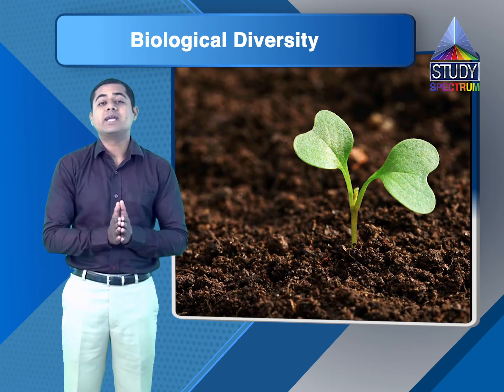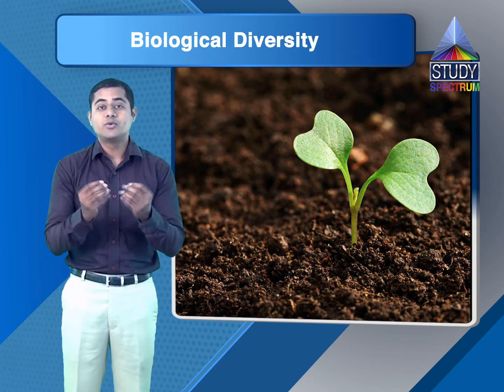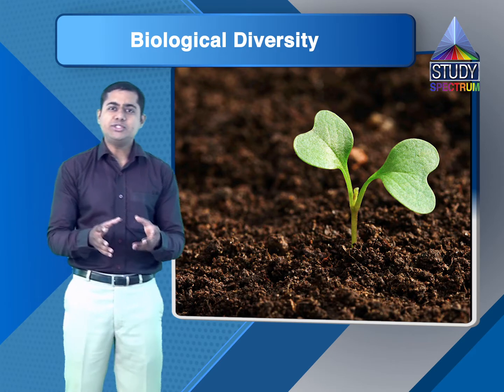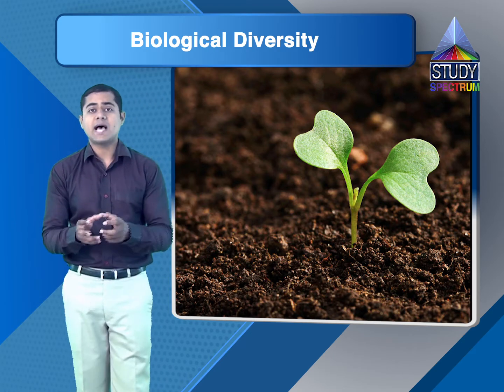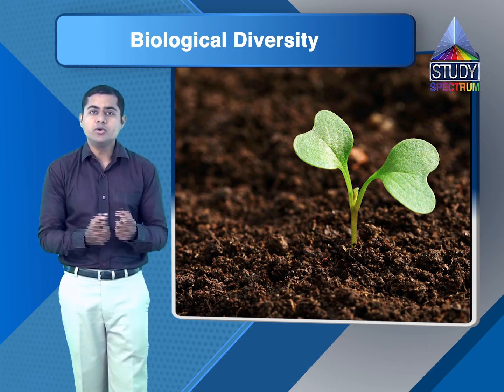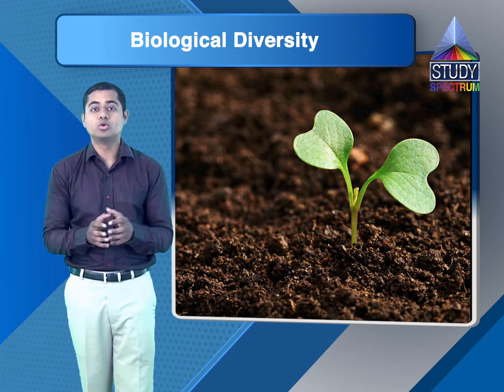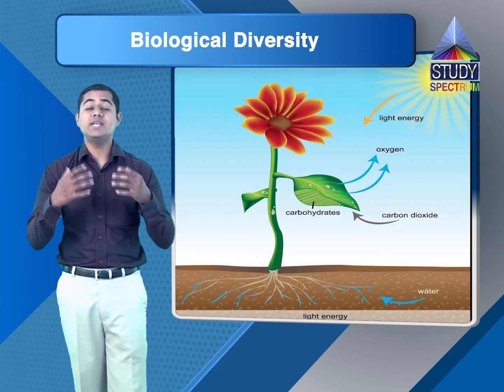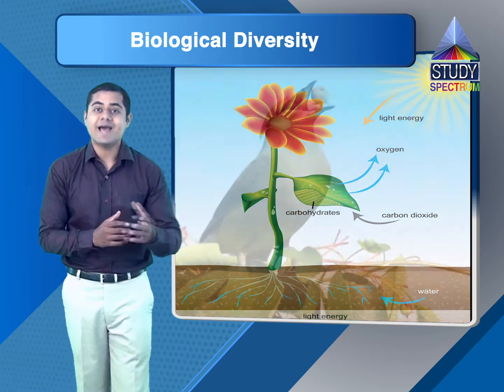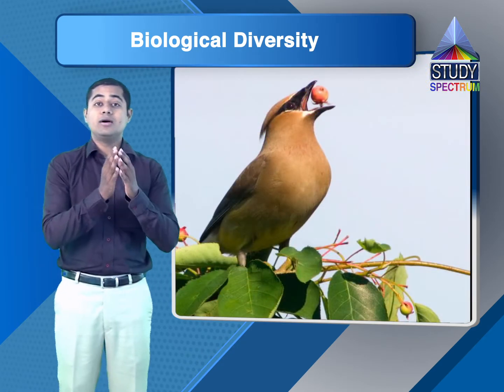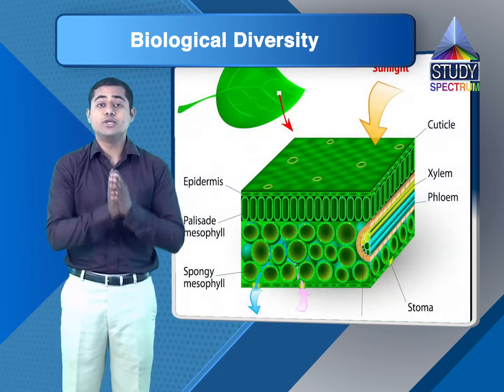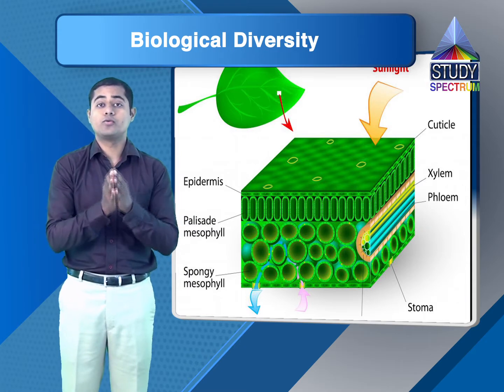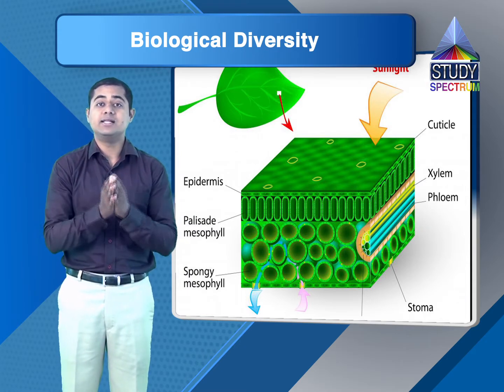These plants we can call producers. They absorb the water as well as all the important nutrient ingredients from the soil through their roots, and they produce the food for other animals via photosynthesis. They use the sunlight, they use the chlorophyll pigments in their leaves. That is why leaves are green.